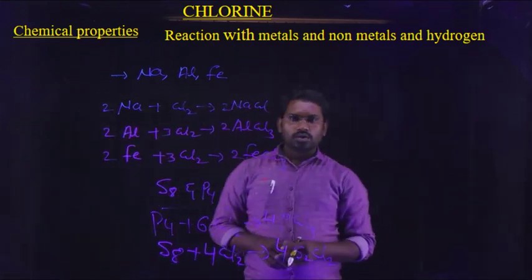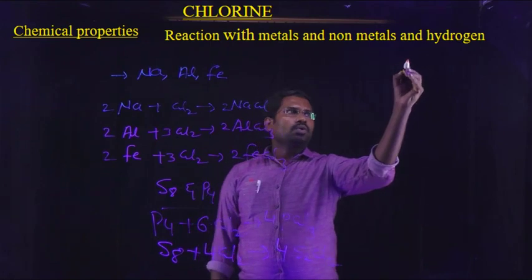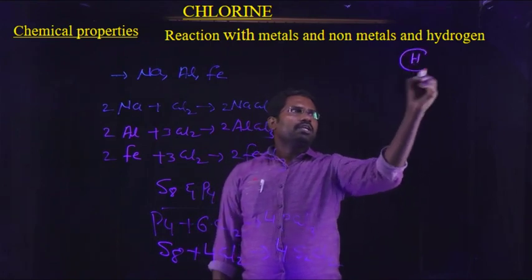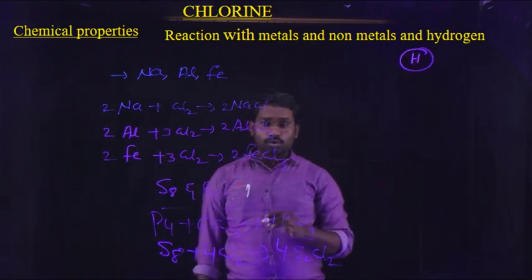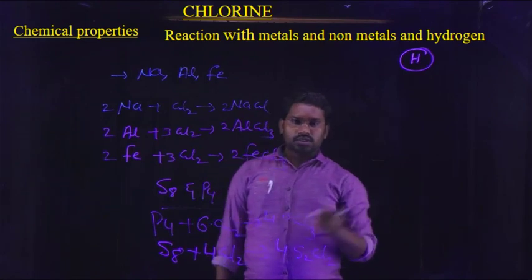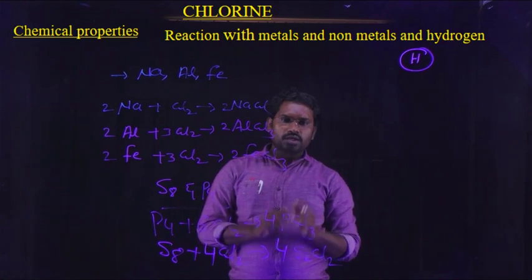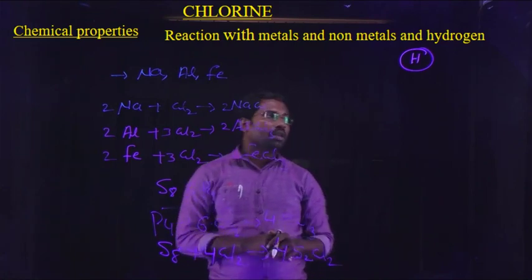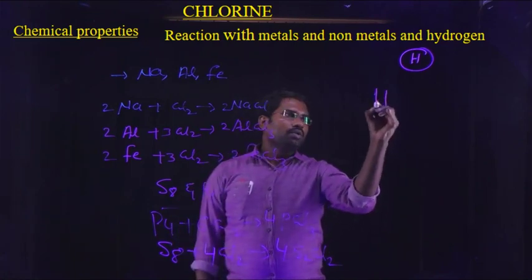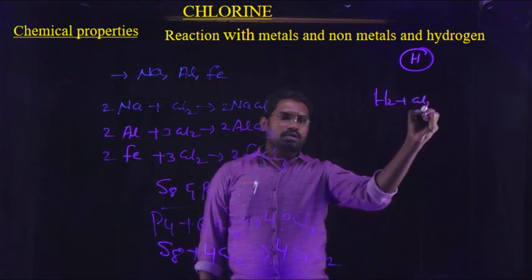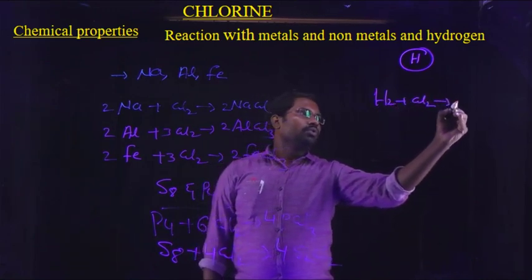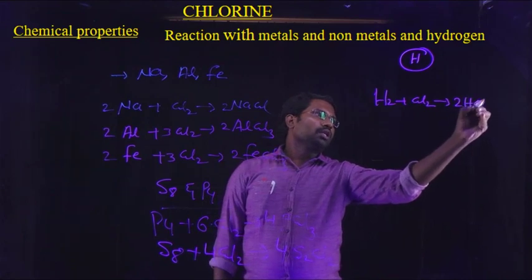Next, chlorine reacts with hydrogen. Chlorine has more affinity for hydrogen. That's why, when compounds have hydrogen atoms, chlorine is able to form HCl. For example, hydrogen reacts with chlorine to form 2HCl.